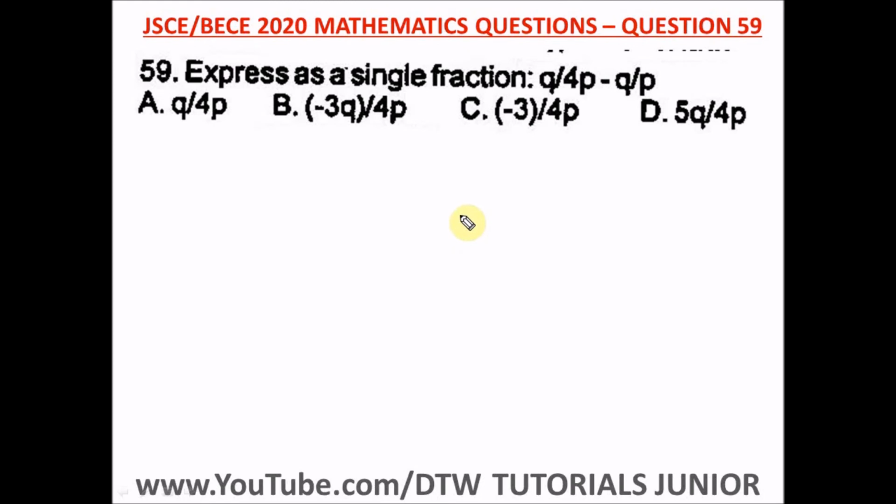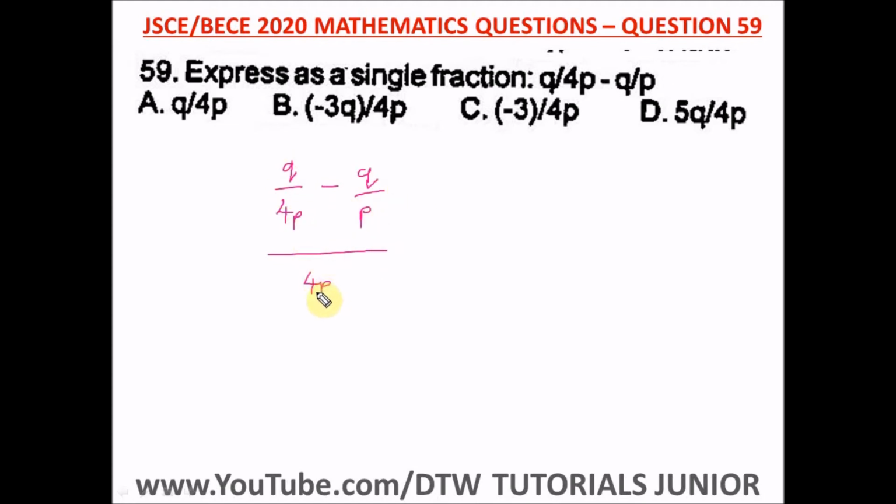Question 59 of the Junior WAEC 2020 Mathematics Past Question, that's your BECE exam. It says express as a single fraction this: q divided by 4p, minus q divided by p. So expressed as a single fraction, we're going to solve this fraction that has variables. The LCM of this is what?